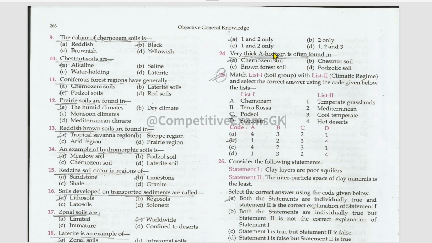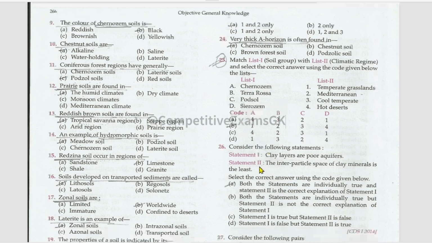Very thick A horizon is often found in Chernozem soil. Match List 1 of the soil groups with List 2 of the climatic regimes. Chernozem, that is temperate grasslands. Terra rosa, Mediterranean. Podsol, cool temperate. Xerosol, that is hot deserts.